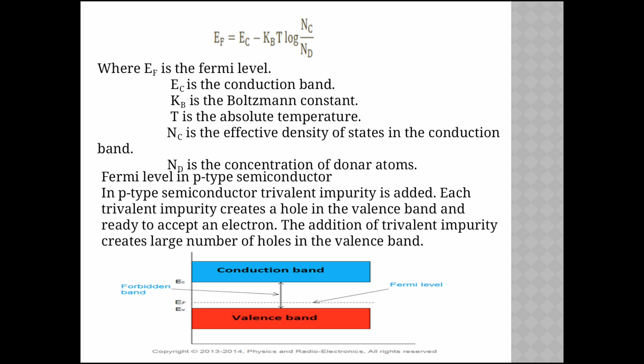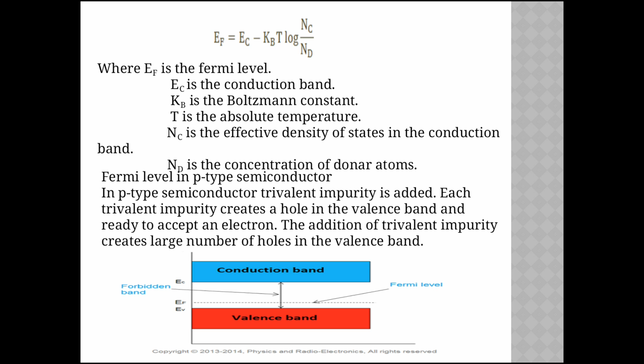It is denoted by the formula EF = EC minus KBT log of (NC divided by ND), where EF is the Fermi level, EC is the conduction band, KB is the Boltzmann constant, T is the temperature, NC is the effective density of states in the conduction band, and ND is the concentration of donor atoms.